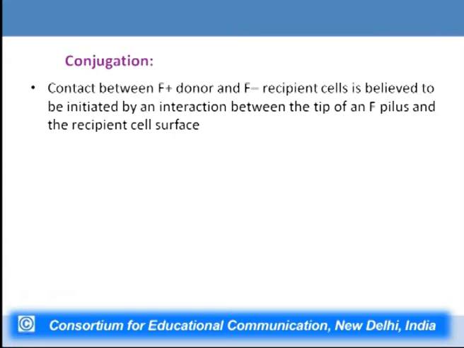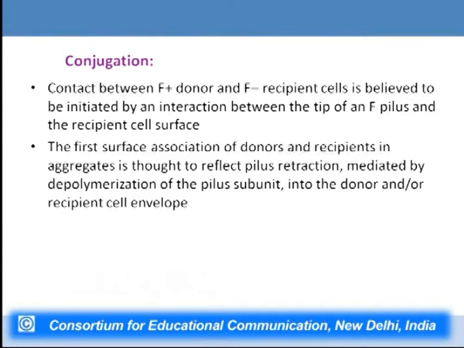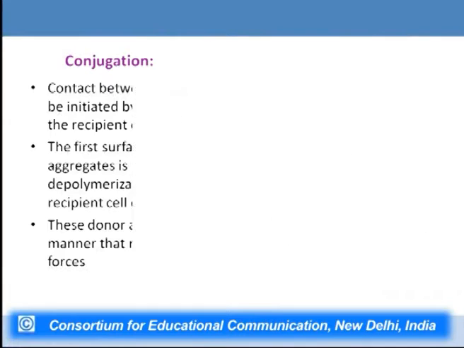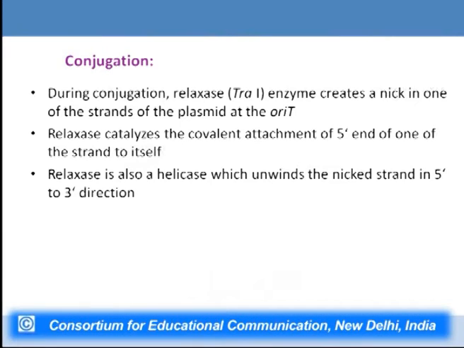Now the contact between the F plus donor and F minus is initiated by interaction between the tip of an F pilus and the recipient cell surface, and the donor and recipient then become stabilized, and then the transfer of the DNA takes place from the donor cell to the recipient cell. During conjugation, TraI enzyme creates a nick in one of the strands which relaxes the attachment, and the 5' end of this particular strand is then transferred to the recipient cell.